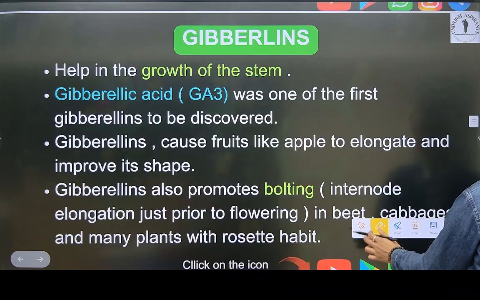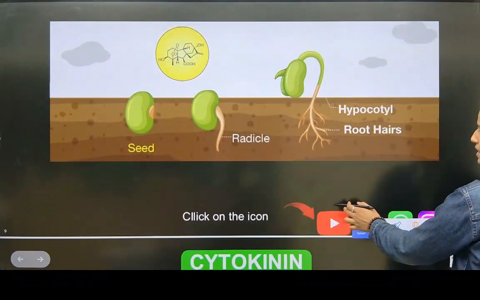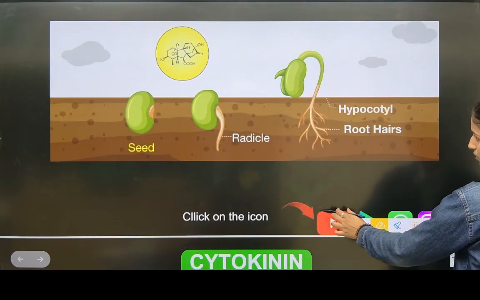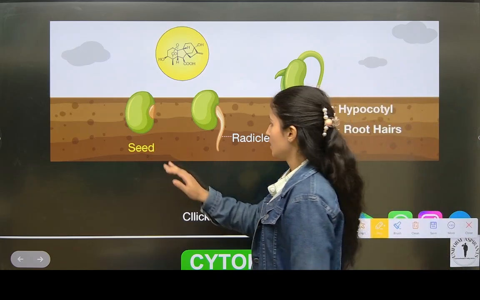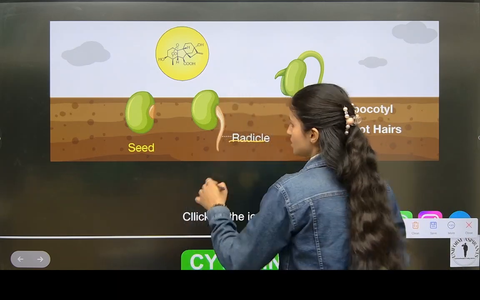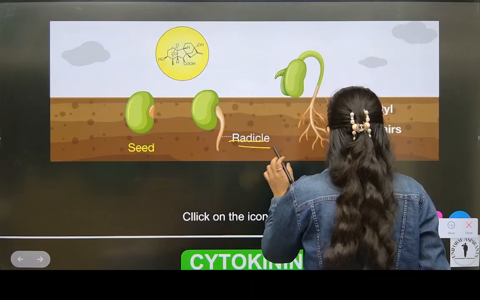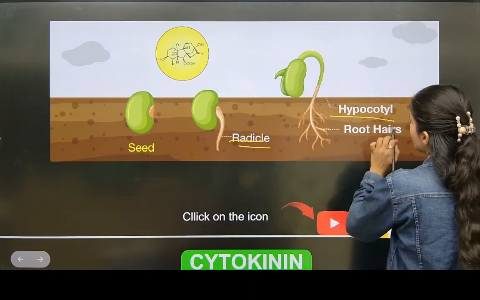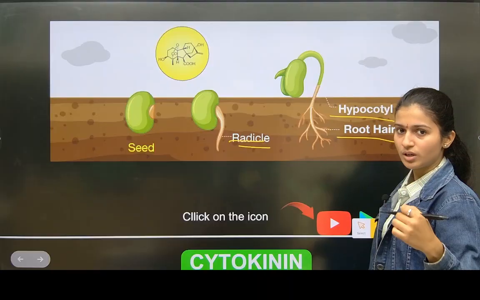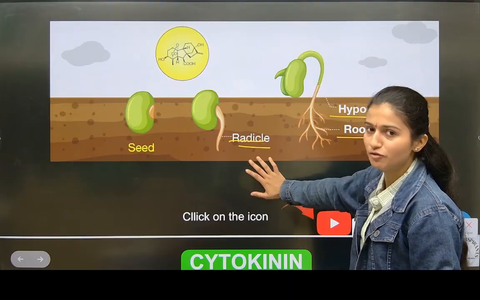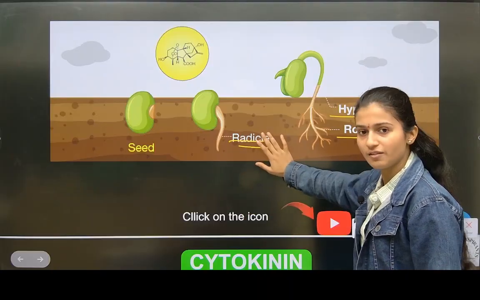Okay, now we will move further. See here, this is a seed given. The radicle comes out first, then root hairs come out. This will not come in the exam, but for your basic knowledge we have given this diagram.